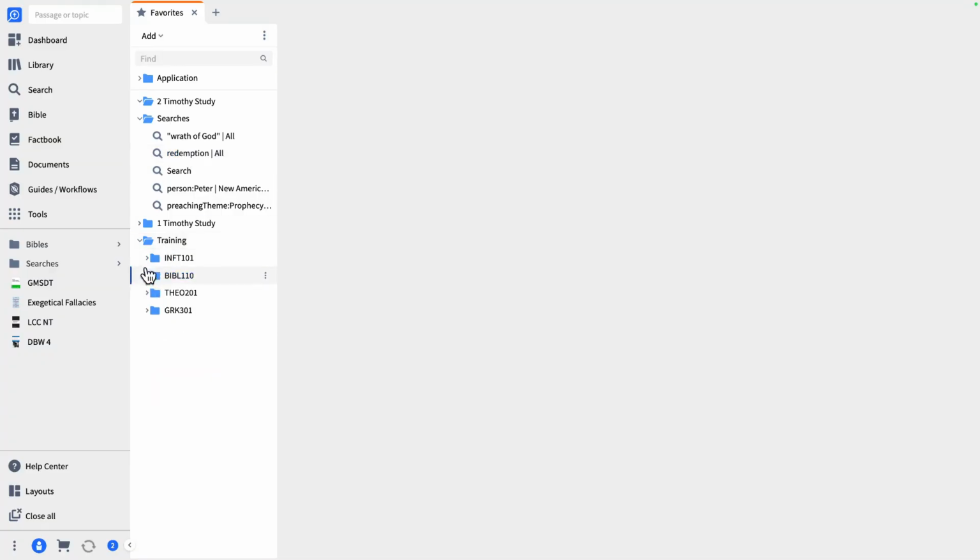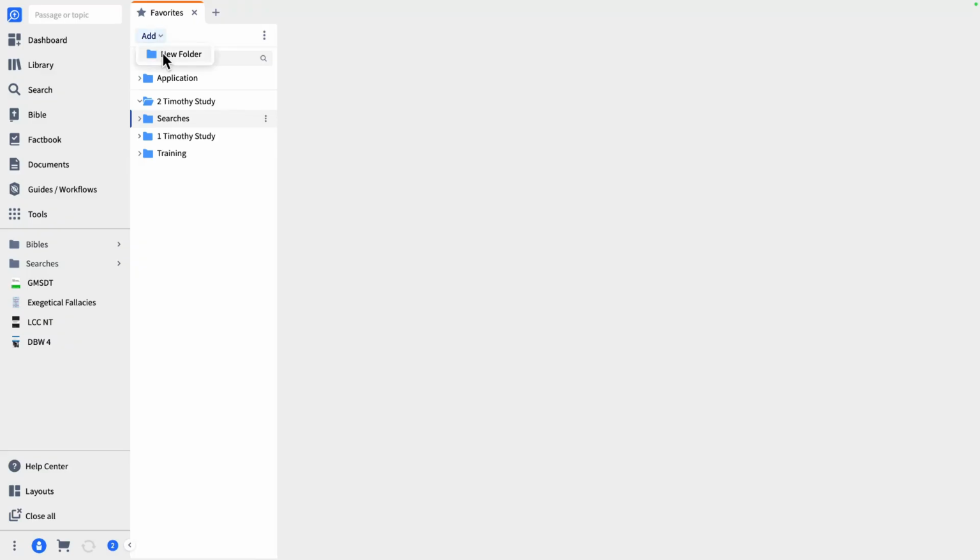So let's see how we make those. Let's do this in an organized fashion so we can make sure that we can come back over here and start gathering information for our paper about humility. The first thing we have to do is create the drawer. We've got the file cabinet open, the favorites tool, but I need to go in where it says add new folder. And actually, if I do it here, it's going to add it to this folder here. So I'm going to come up and get rid of that line, add new folder, and it puts it right here at the top. So I've got a new drawer here.